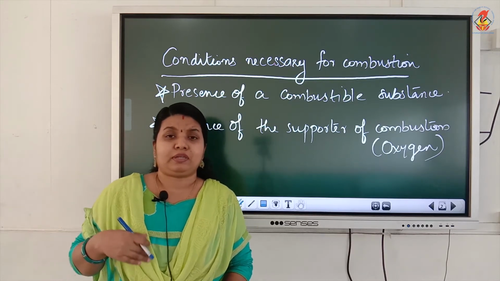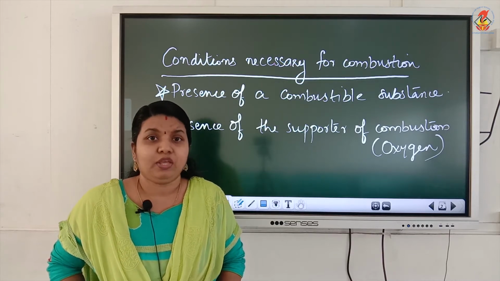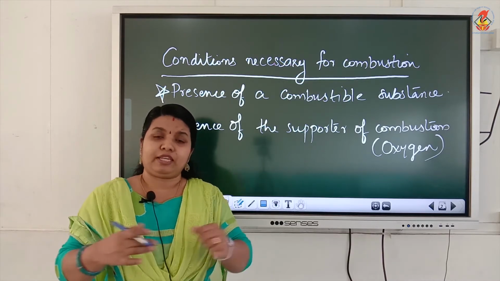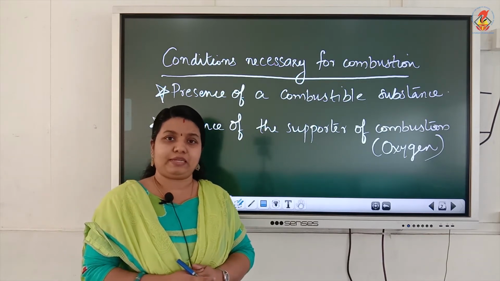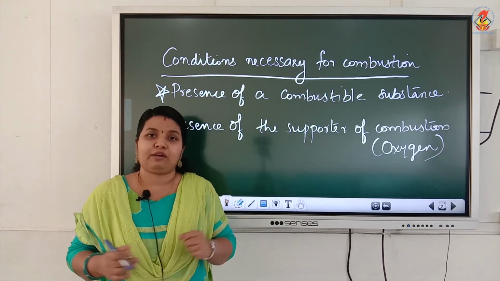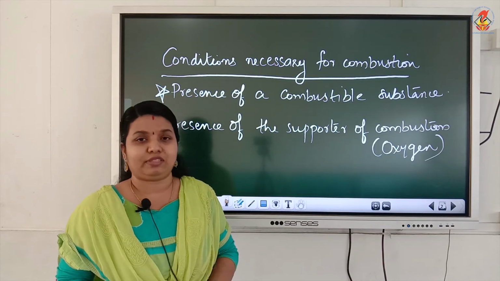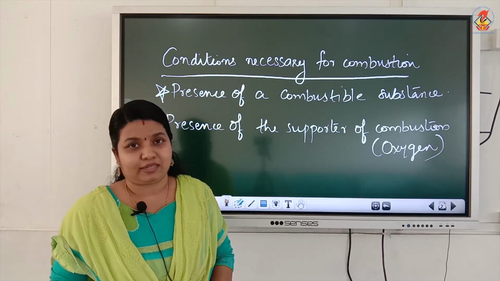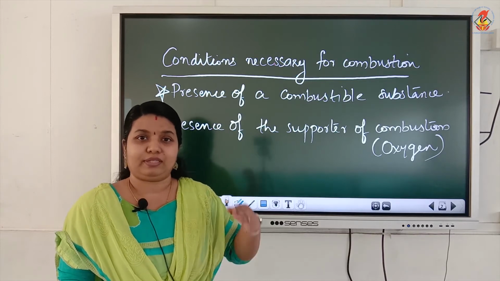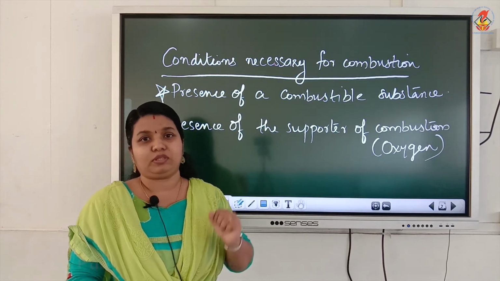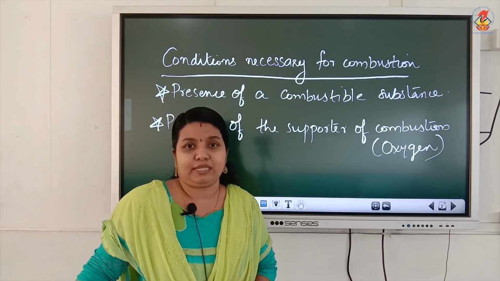So, if the clothes of a person catches fire, you might have seen people covering him with a blanket. Have you seen it? Why is it done? When he is covered with a blanket, oxygen supply is cut off and the substance stops burning. The cloth stops burning. The oxygen supply is cut off and combustion is ended.